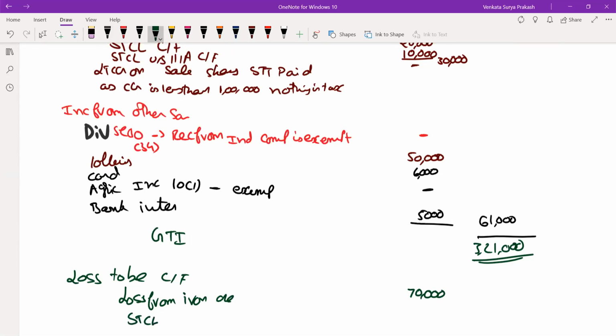Short term capital loss amounting to 30,000. So this total 1 lakh loss, you are going to take to the next coming year. That's it.